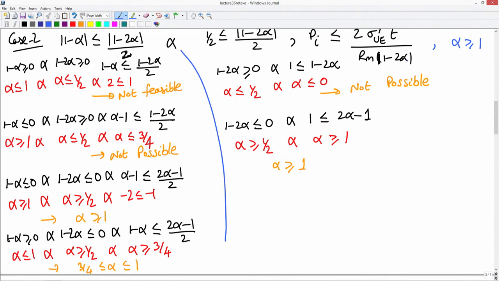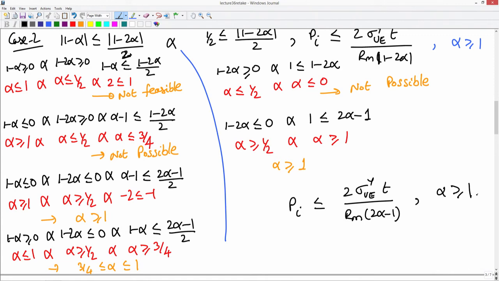1 minus 2 alpha will be lesser than 1. So, the correct way to write this condition would be Pi must be lesser than or equal to 2 sigma y u e t divided by r m into 2 alpha minus 1. I remove the absolute sign now, okay, because I know that when alpha is greater than 1, this will be negative, and hence absolute value will be this for alpha greater than or equal to 1.